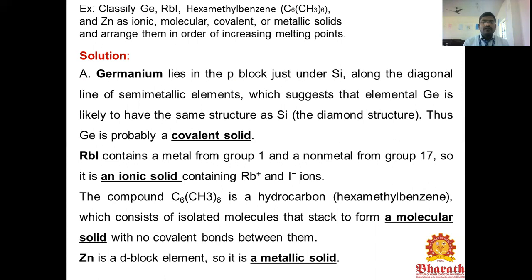Rubidium iodide contains a metal from group 1 and a non-metal from group 17. So it is an ionic solid containing positively charged rubidium and negatively charged iodide ions. The compound hexamethyl benzene is a hydrocarbon which consists of isolated molecules that stack to form a molecular solid, with no covalent bonds between them. Zinc is a d-block element, so it is a metallic solid.